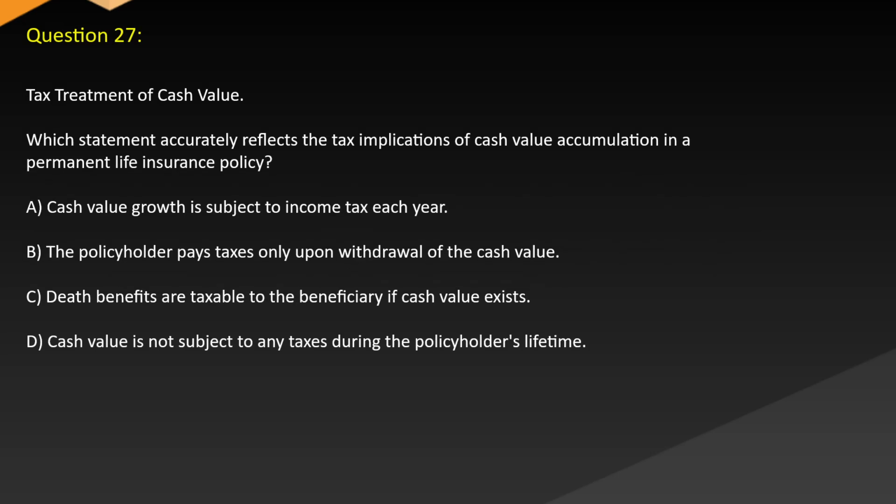Question 27. Tax treatment of cash value. Which statement accurately reflects the tax implications of cash value accumulation in a permanent life insurance policy? A. Cash value growth is subject to income tax each year. B. The policyholder pays taxes only upon withdrawal of the cash value. C. Death benefits are taxable to the beneficiary if cash value exists. D. Cash value is not subject to any taxes during the policyholder's lifetime.